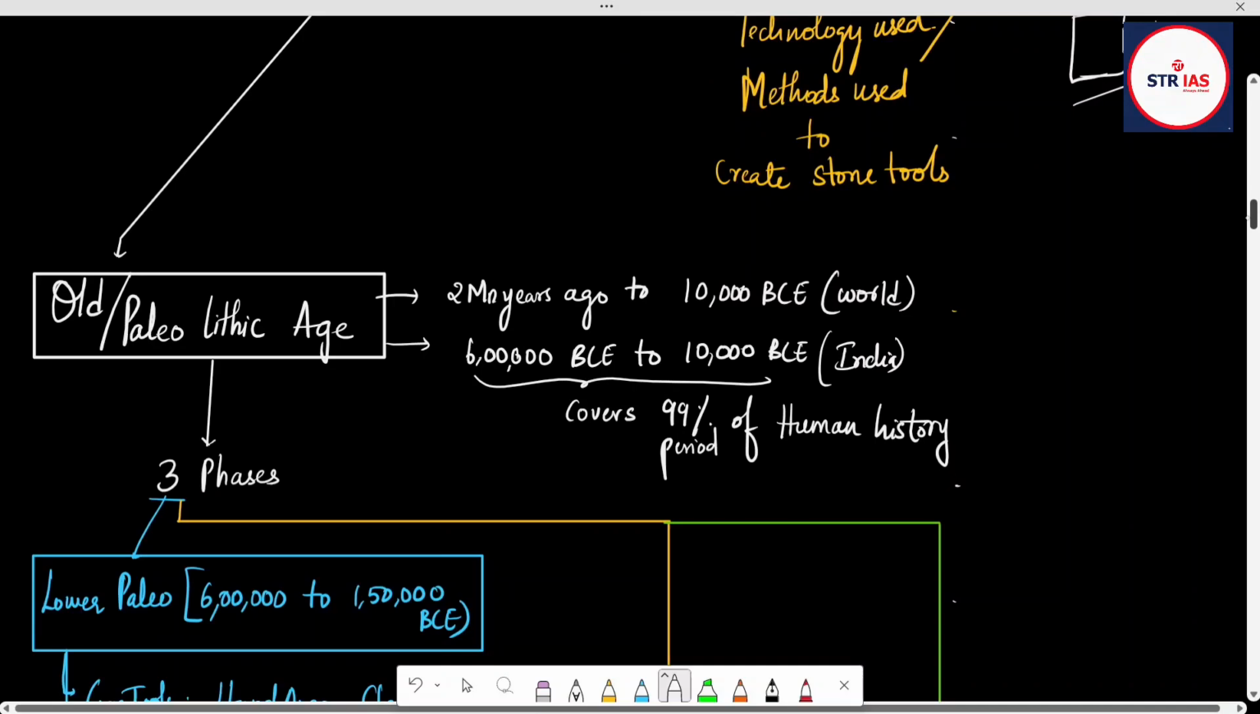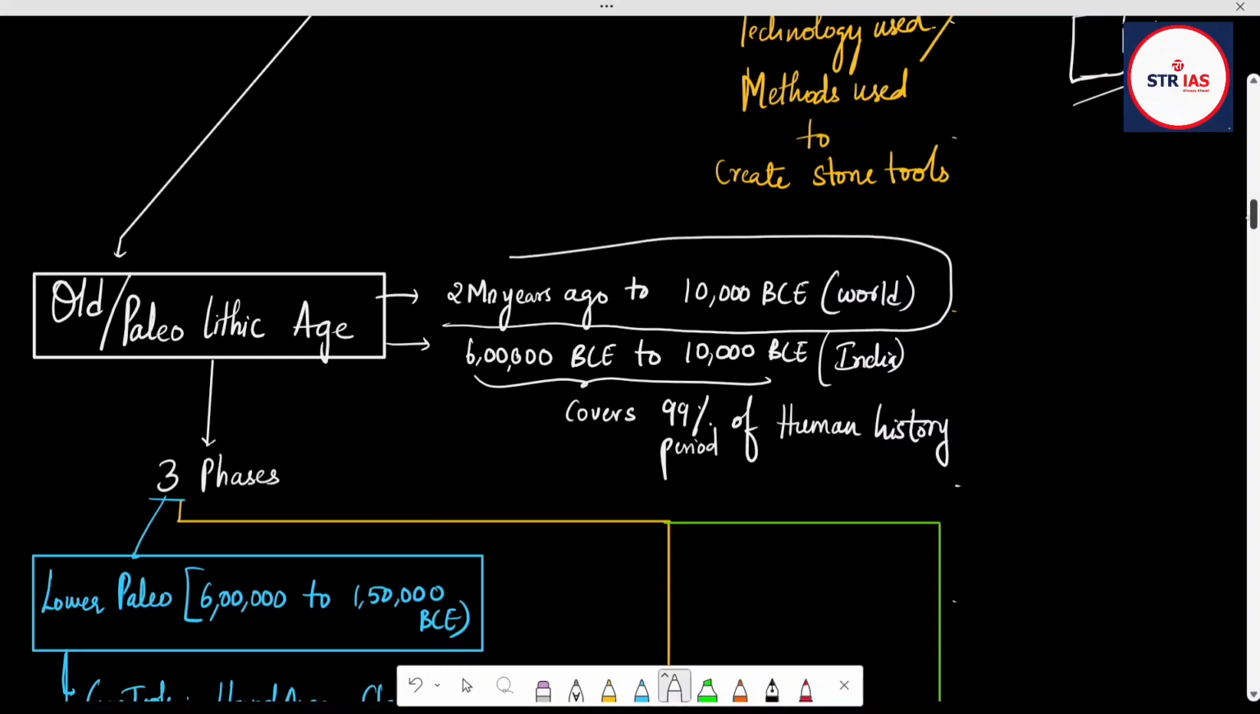So the first age is called Old Stone Age or Paleolithic Age. It was before 2 million years ago to 10,000 BC all around the world. But in India, I told that time differs from place to place. We have seen Hathnora, Hoshangabad, fossil Narmada man, right? And that Pune, Bori, Maharashtra. We have seen stone tools. First, they have found Paleolithic tools in Pune, Bori, Maharashtra. So it was around 6 lakhs BCE to 10,000 BCE.